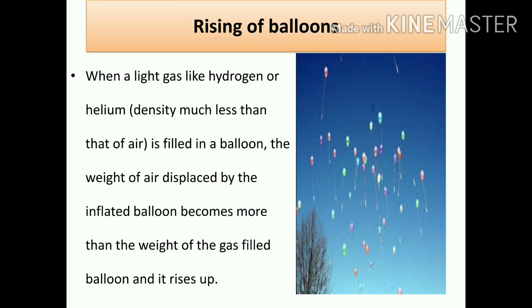The surrounding air is heavier, whereas the hydrogen balloon is lighter. As the surrounding air is heavier, it will provide upthrust force to the balloon. Upthrust force is in the opposite direction to weight, so the balloon will start moving upwards.